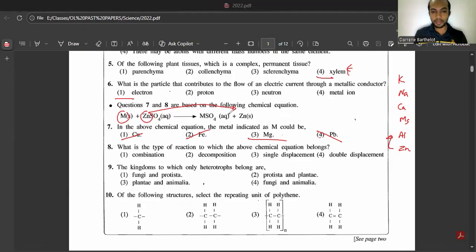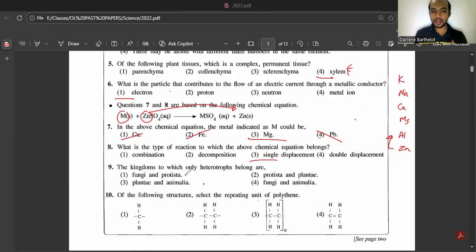Eighth, what's the type of reaction to which the above chemical equation belongs? Here you can see zinc is displaced. Only a single element has been displaced. So we call it a single displacement reaction. Third answer. Question number 9. The kingdom to which only heterotrophs belong are. Let's read the answers.